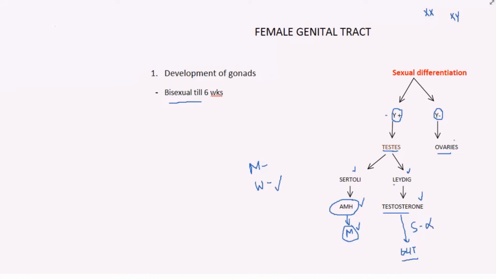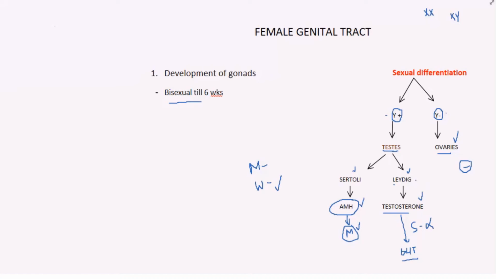Now come to the case of ovaries. Here Y chromosome is absent, so the genital ridge is converted into ovaries. Ovaries do not contain Sertoli cells, so there will not be any anti-Mullerian hormone. No anti-Mullerian hormone, so the Mullerian duct will develop normally and it will be converted into uterus, vagina and fallopian tube.